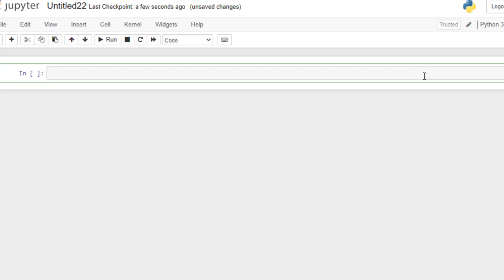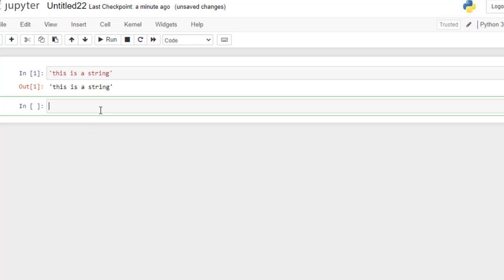In Python, if you are writing a number, it's an integer. But if you write it in inverted commas, even if it is a number, it will be considered a string. If you want to write a series of characters, this has to be written as a string. Now if you run it here, the output is printed, or the shortcut key is Shift plus Enter. The difference between a character and an integer has been explained.